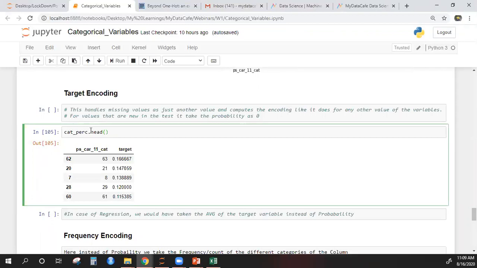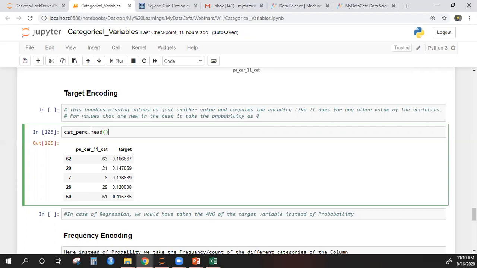Yeah, actually it is the same, but I just wanted to specify that it is probability and it is taking the average. Of course, when you apply the mean function, you will get the same result. So that is what target encoding is, guys. You will get just one new column, and there will be no problem of curse of dimensionality.